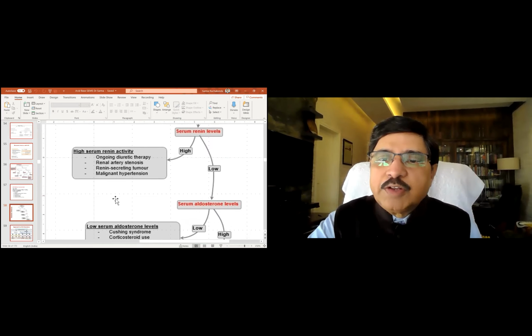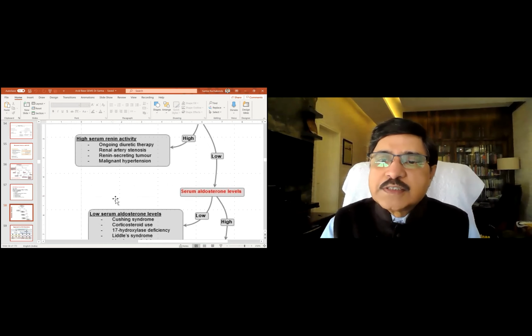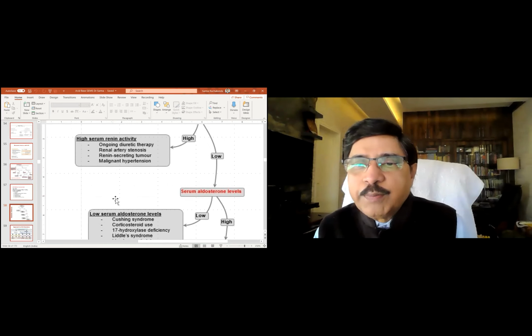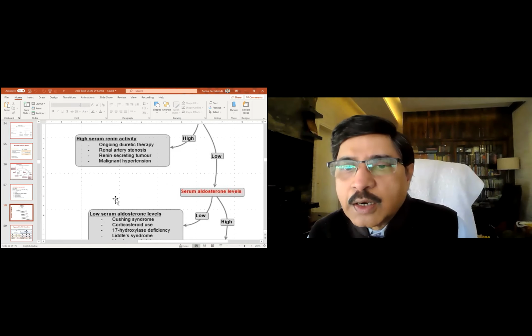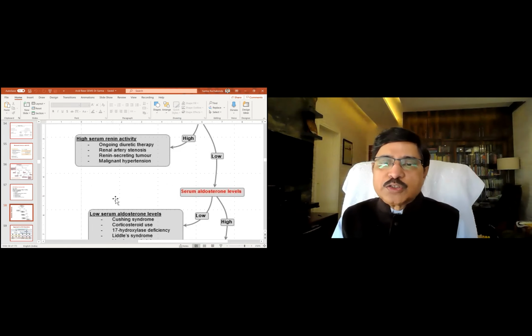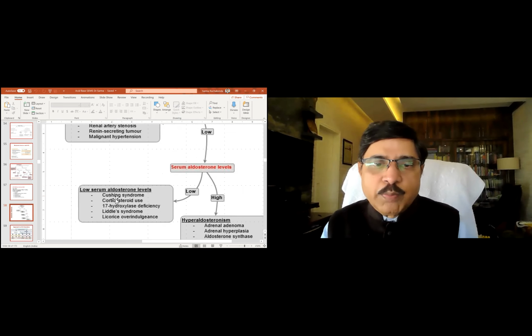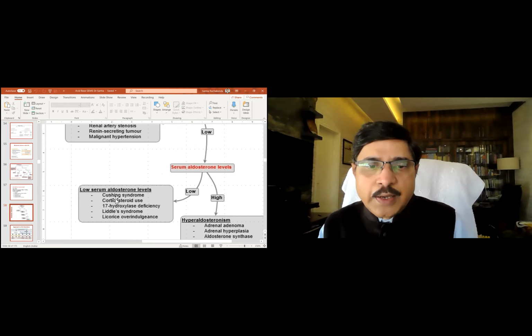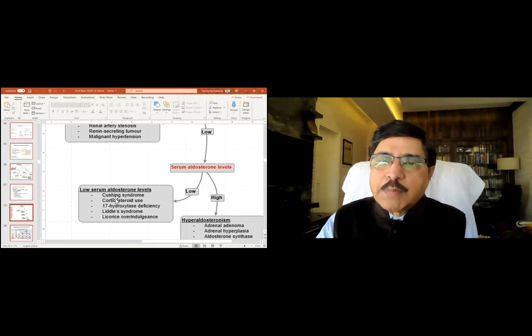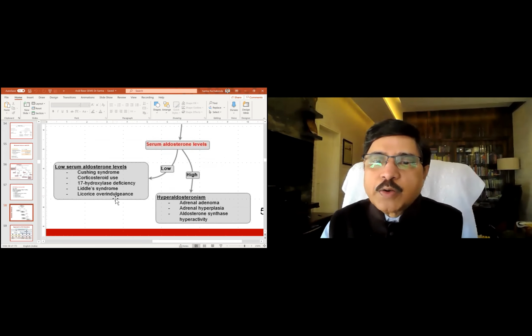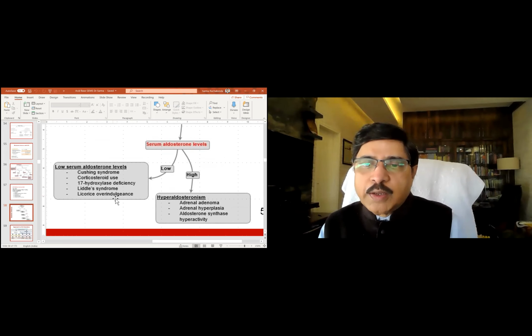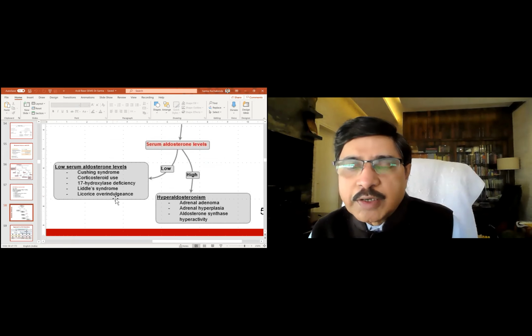Suppose renin activity is lower, then something else is retaining the salt. Is it sodium? Is it the aldosterone? Then look at the serum aldosterone. If the serum aldosterone is low: Cushing's syndrome, corticosteroid use, 17-hydroxylase deficiency, Liddle syndrome, licorice overindulgence. Suppose the serum aldosterone is high: hyperaldosteronism, adrenal adenoma, adrenal hyperplasia, aldosterone synthetase hyperactivity.